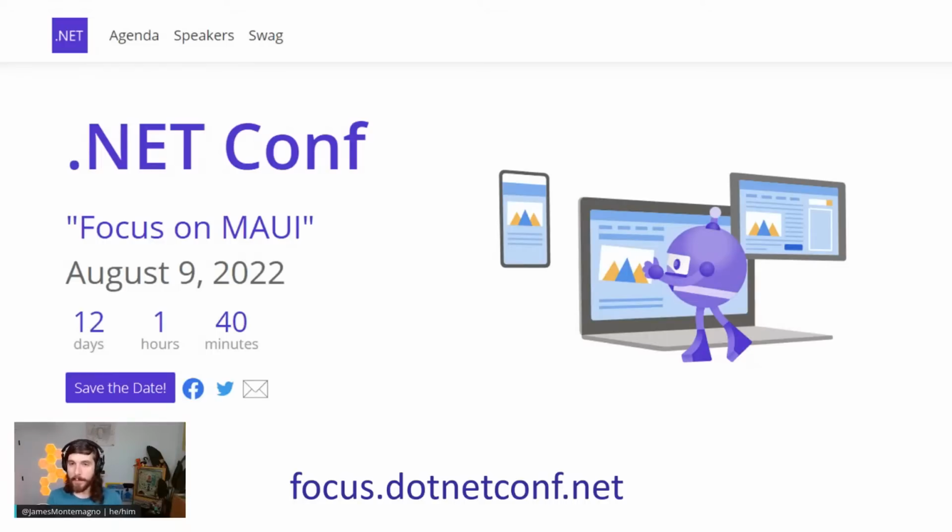There's going to be events happening around the globe all the time with .NET MAUI and for Blazor Hybrid. So definitely check that out. There's going to be not only a lot of .NET MAUI content there, but also some Blazor Hybrid stuff as well. So definitely want to check that out. It's in 12 days and probably at this point, 0 hours and 0 minutes. So I think it starts right around 8 or 8:30 in the morning Pacific. So definitely head over there for a .NET Conf focus on .NET MAUI.